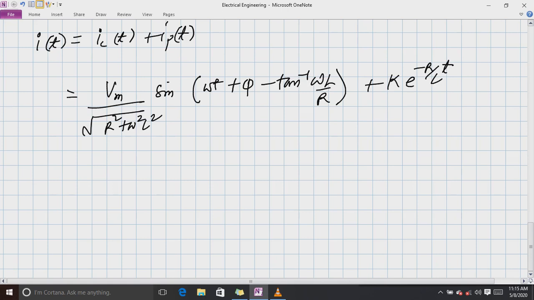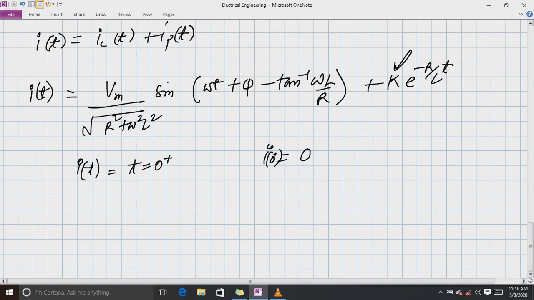Now I want to find out the value of constant K. To find out the value of constant K, let us take the initial value. That means at time t equal to 0 plus, what will happen to I? That time I will be 0. Why 0? I at 0 plus will be 0 because an inductor resists any change of current through it. So at the switching instant, current will be 0 because this is a series circuit containing an inductor.